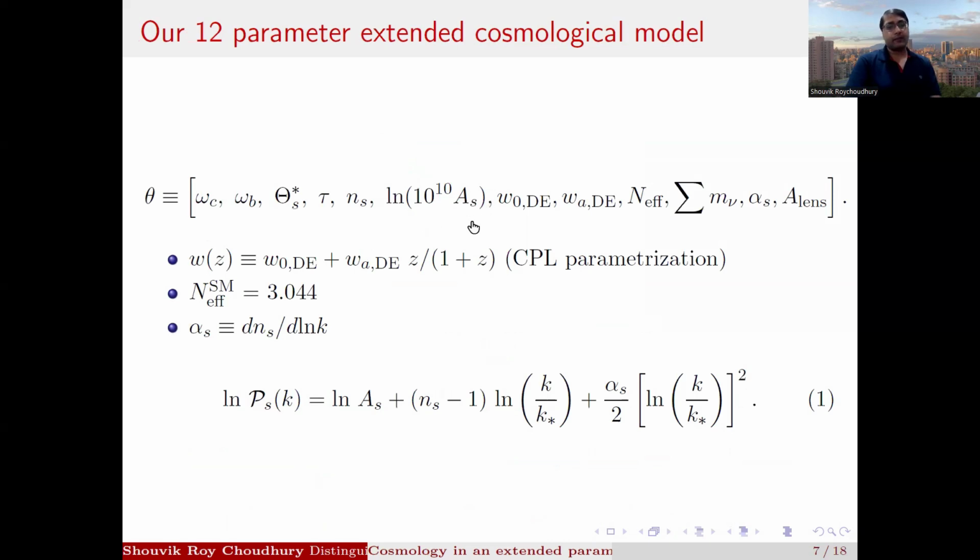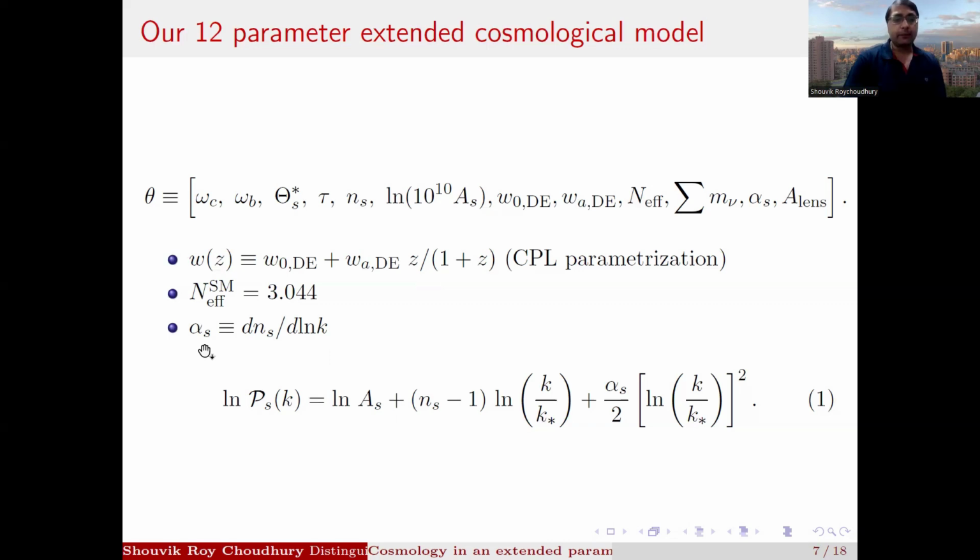So we have the first 6 parameters of ΛCDM, then w0, wa from the CPL parameterization, which has this form, as we have seen before. And we also have N_eff, which is the effective number of neutrino-like species, the sum of neutrino masses, and also alpha_s, which is the running of the scalar spectral index, and also A_Lens, which is the artificial scaling of the lensing amplitude.